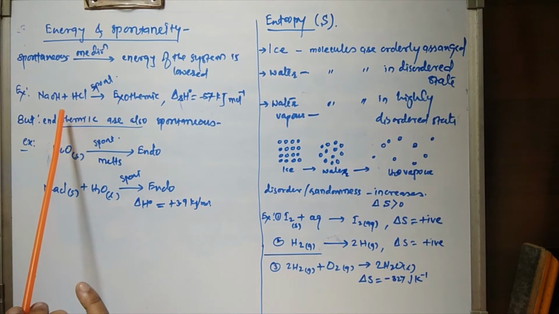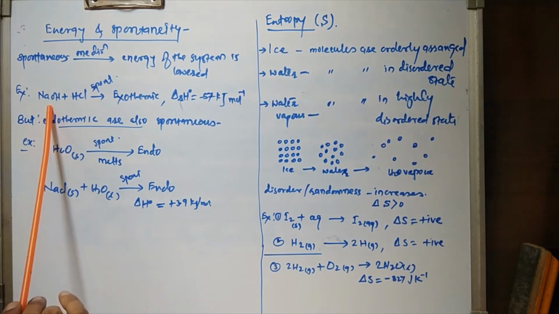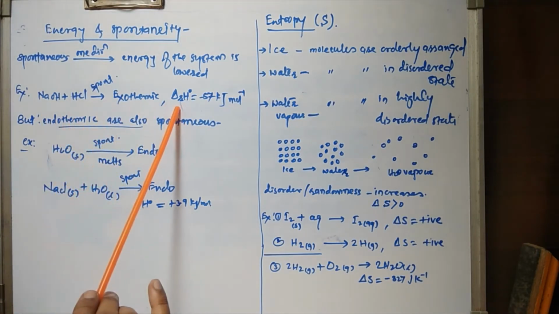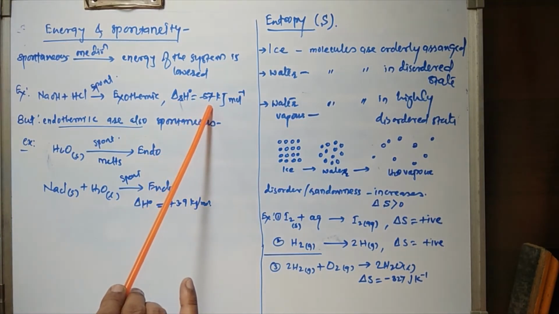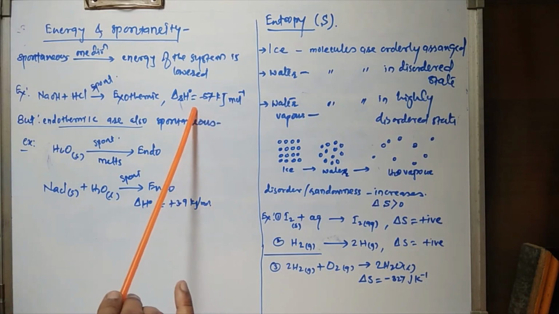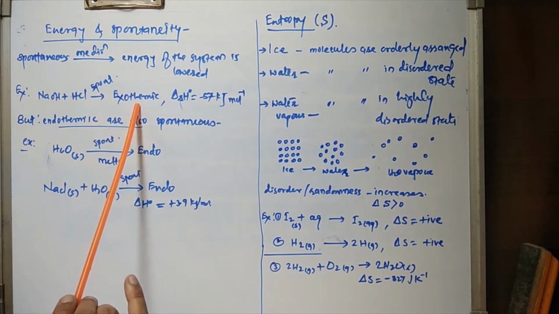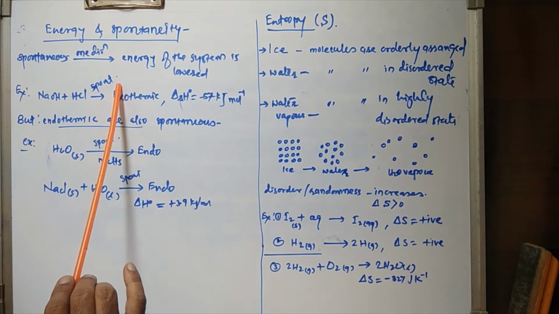Now, for example, if we consider the chemical reaction, the reaction between the base sodium hydroxide and HCl, see here the heat of the reaction is found to be minus 57 kilojoules per mole. That means the energy is decreased and it is an exothermic reaction and it is a spontaneous process.